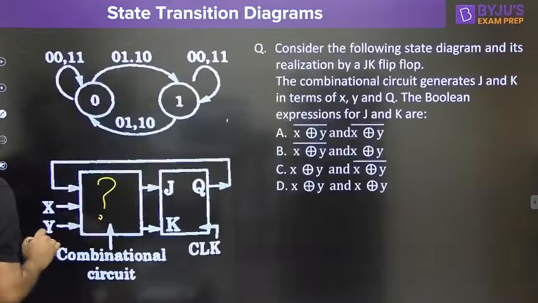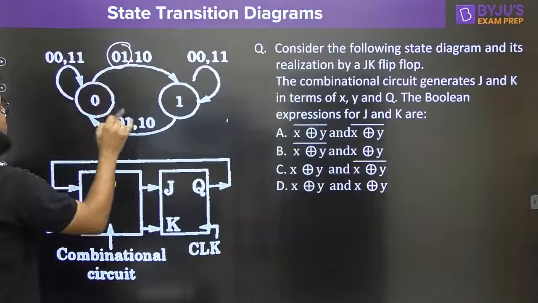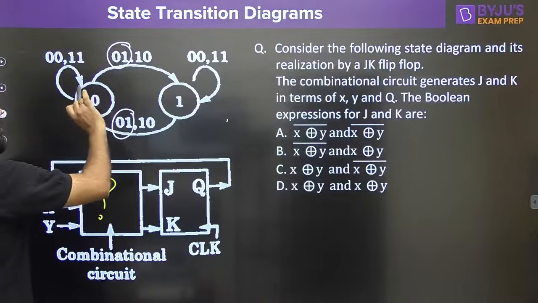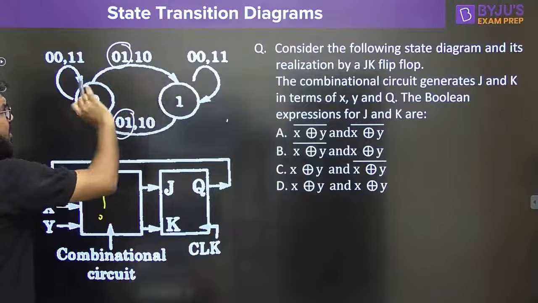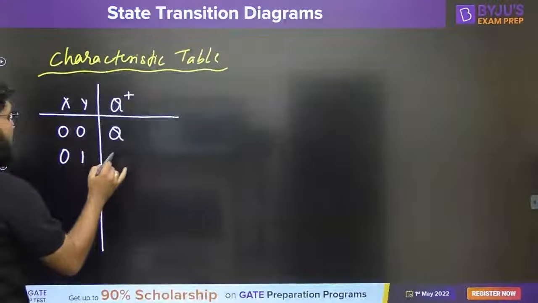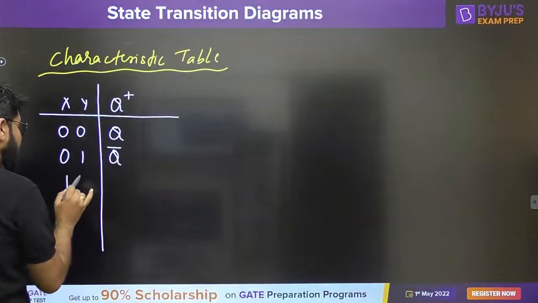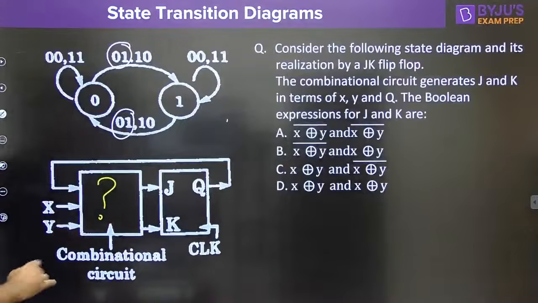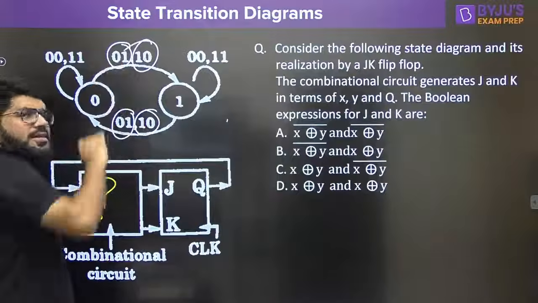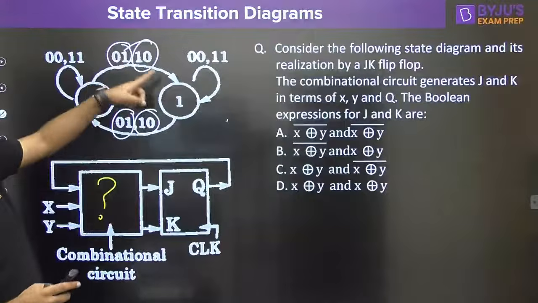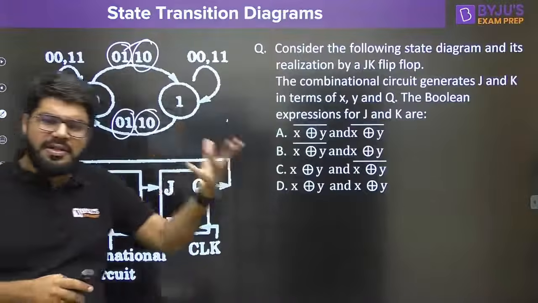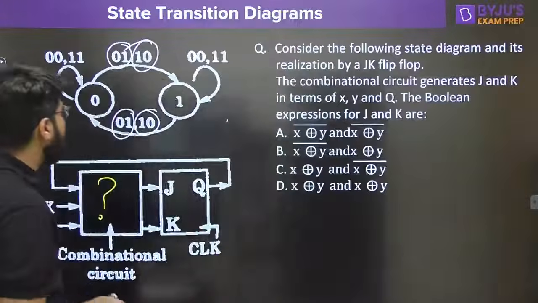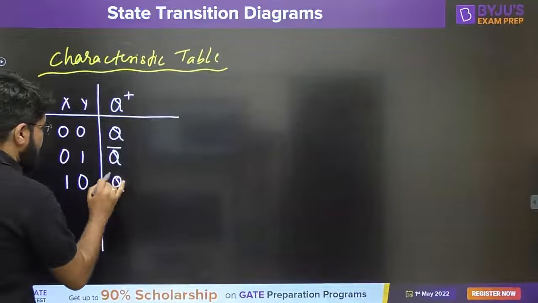When the input is 0 1, now let us read the 0 1. Whenever the input is 0 1, the device is changing the state, meaning toggling the state, 0 to 1 and 1 to 0, it toggles. Whenever the input is 1 0, yes, even at 1 0, it toggles. 0 converted to 1, 1 converted to 0. That is inversion, that is toggling. So even at 1 0, the device toggles.